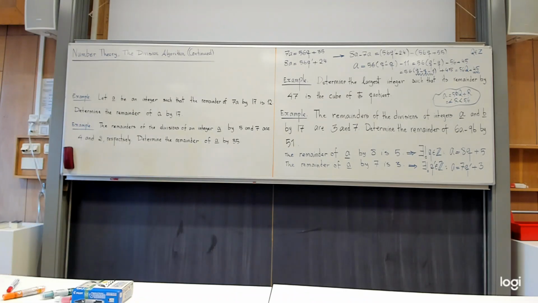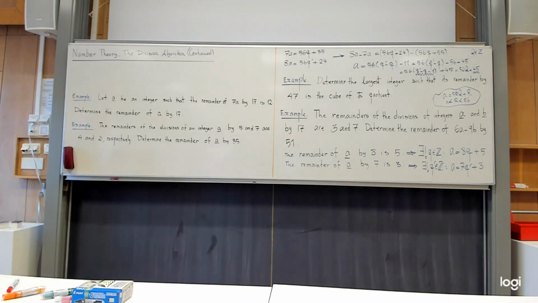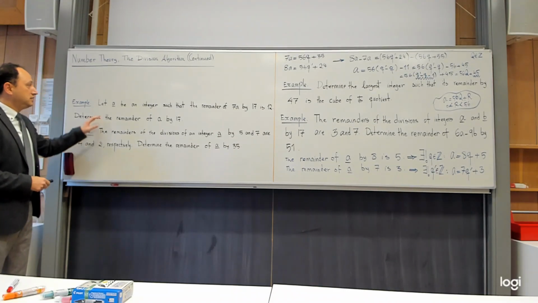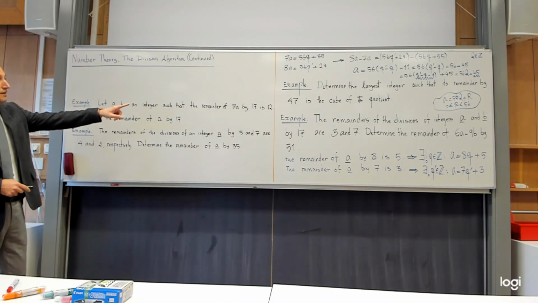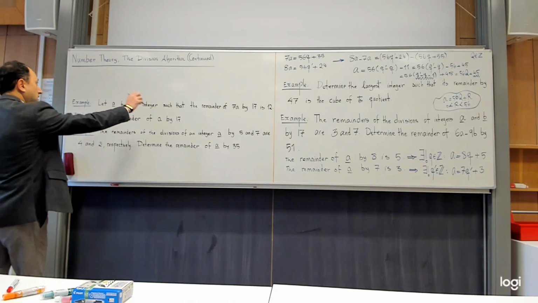Okay. Let us try to solve these problems together, okay? Forget about the exam, otherwise you will not learn mathematics, just care about mathematics itself. Okay, so let a be an integer such that the remainder of 7a by 17 is 12. Okay, so what is the meaning? So this means that there